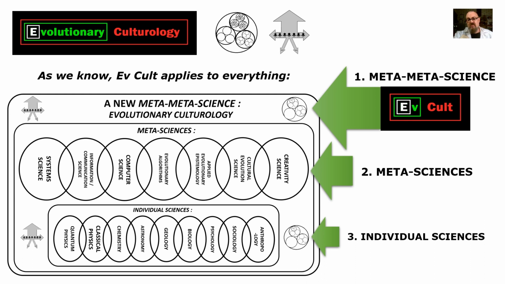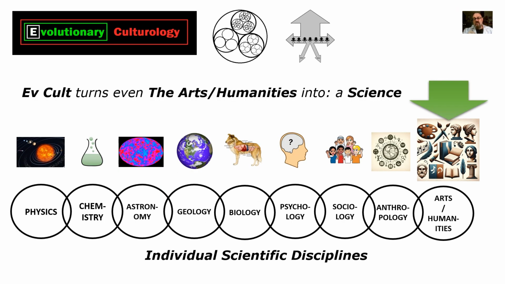So as we know, EvCult applies to everything, as it's a meta science, and reduces both systems and units of culture to fractal holon partons. And EvCult turns even the arts and humanities into a science, because we can now obtain the scientific units of culture and, say, extract them from a novel such as Mary Shelley's Frankenstein or what have you.